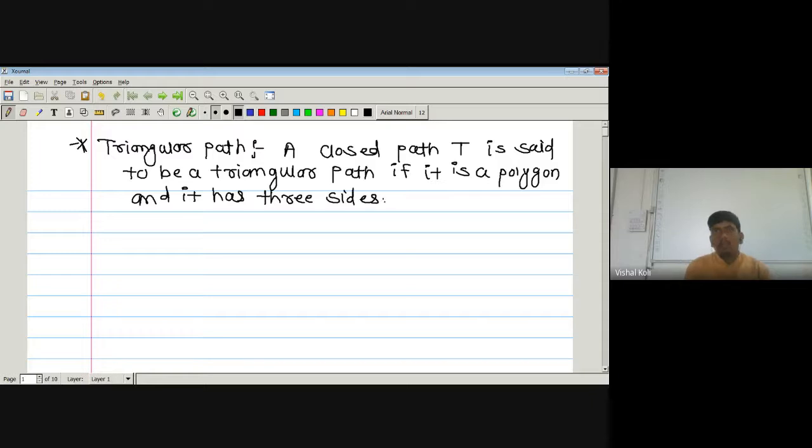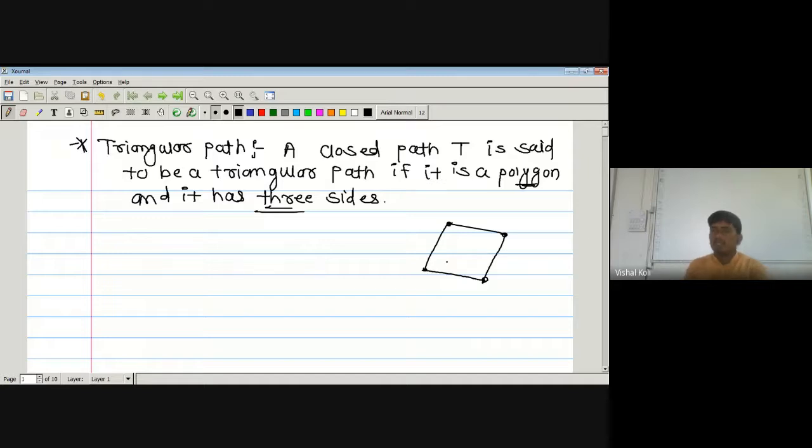Okay, so what is a triangular path? It is a closed path. It means its starting and ending point must be the same, and such a closed path is said to be a triangular path if it is a polygon and it has 3 sides. Polygon means it is a figure which is connected by line segments. Suppose this is the first line segment, this is the second one, this is the third one, and this is the fourth one.